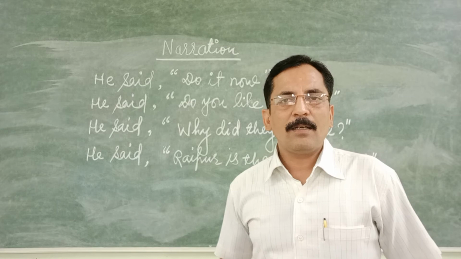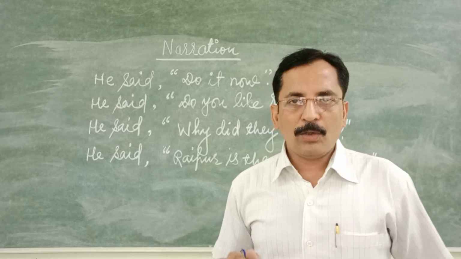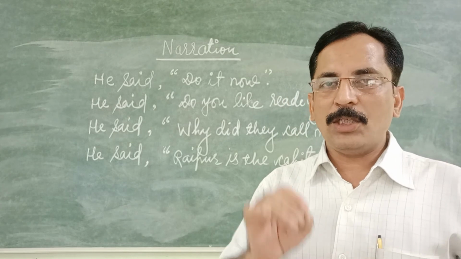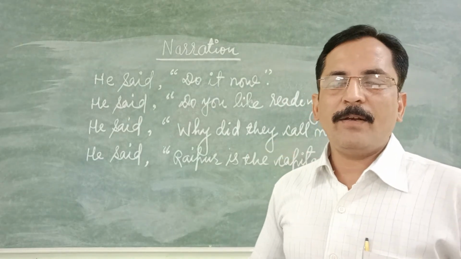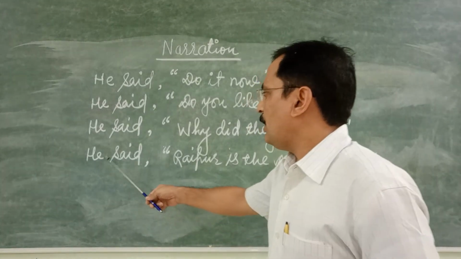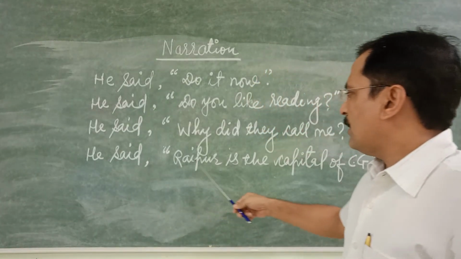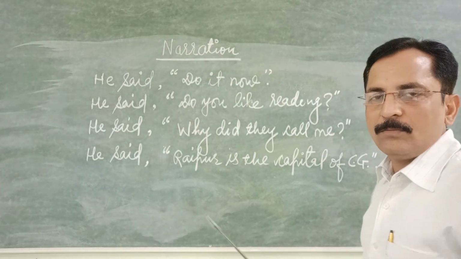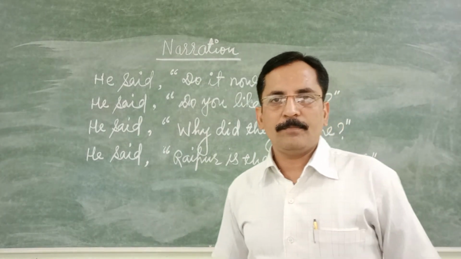All these are universal truth. So in case of universal truth, we need not to change anything when we are changing from direct to indirect. So he said that Raipur is the capital of CG. No need to change anything.